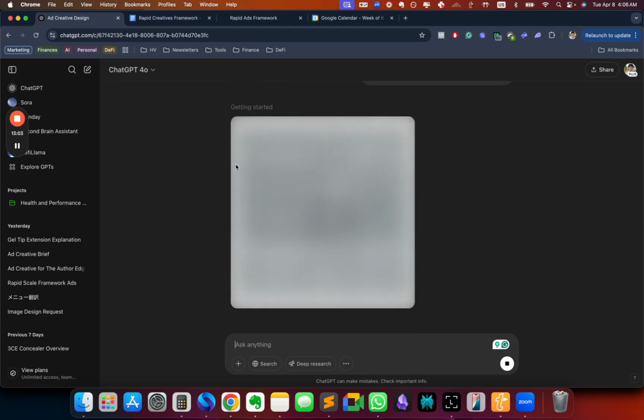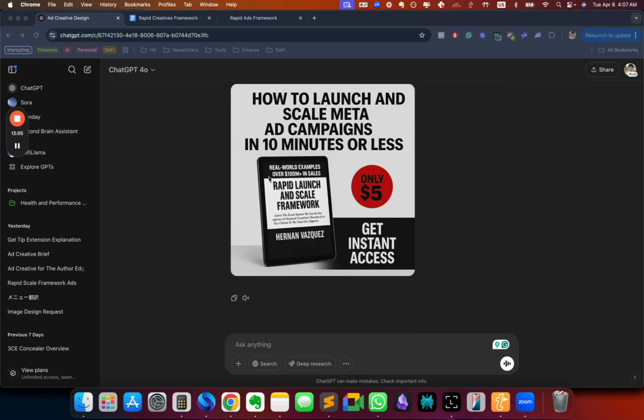So here's another one. Let's wait for a second. Okay, there we go. Now it gave me a full white on black, which is pretty good, right? I would definitely use this. Okay, now give me another variation, but put the price on the left and the image on the right.